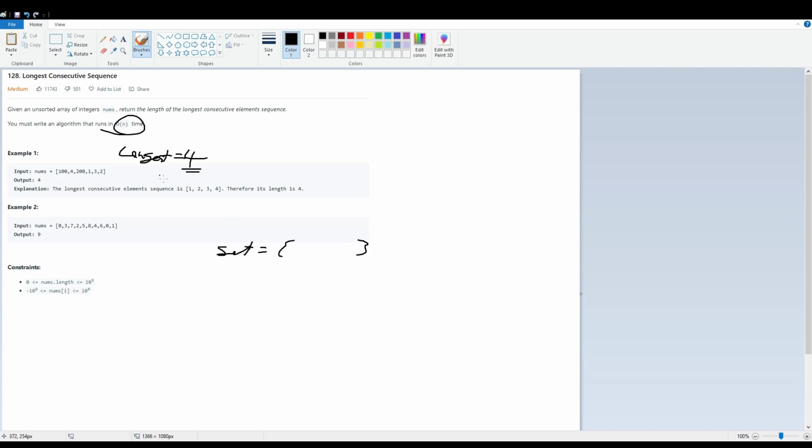We're going to store all these numbers in the set, like 100, 4, 200, 1, 3, 2, and it's O(1) lookup. So that means if we're at 1 and want to find 2, it's O(1) lookup for 2. It's a constant time lookup to find 2. And that's how we're going to go about it.